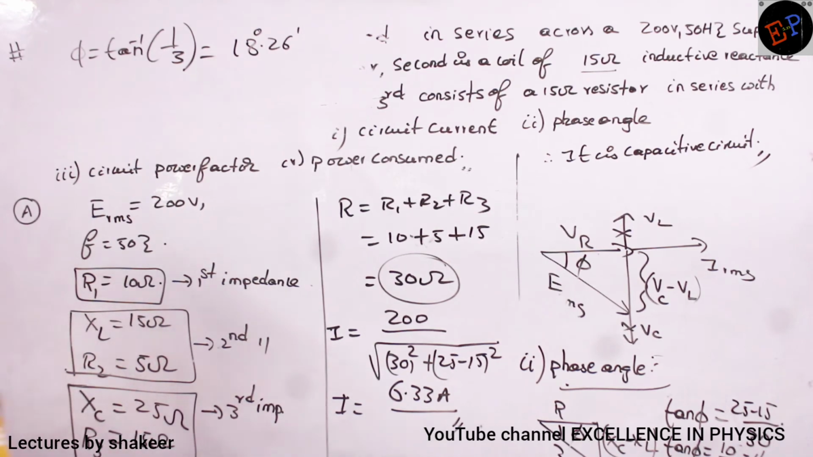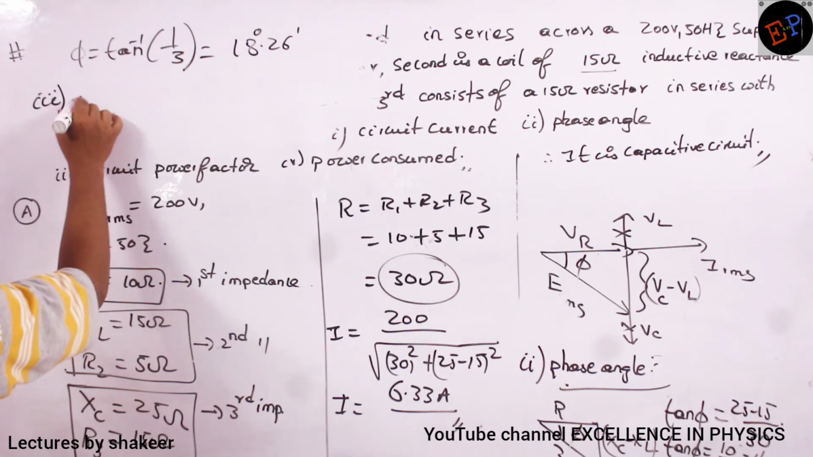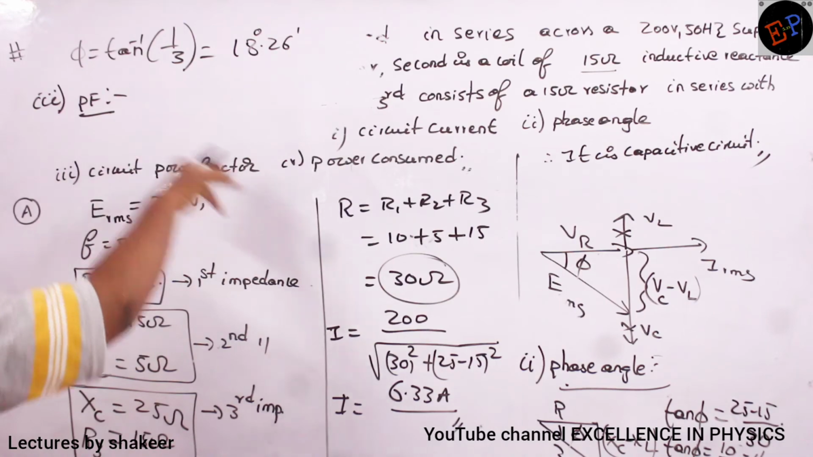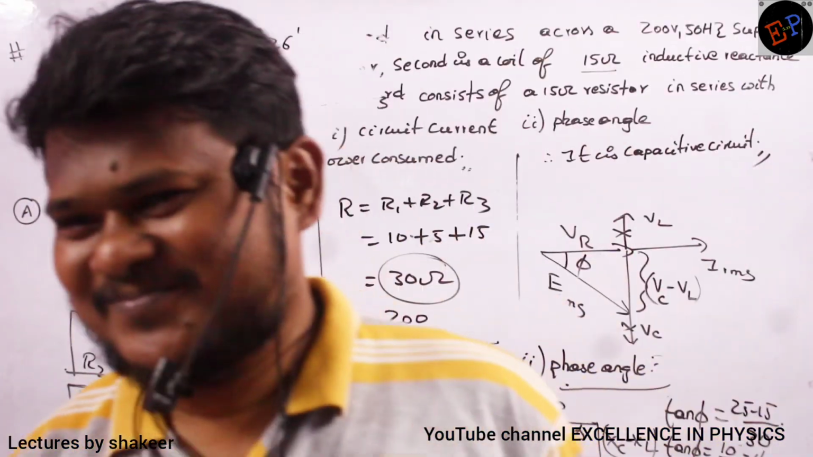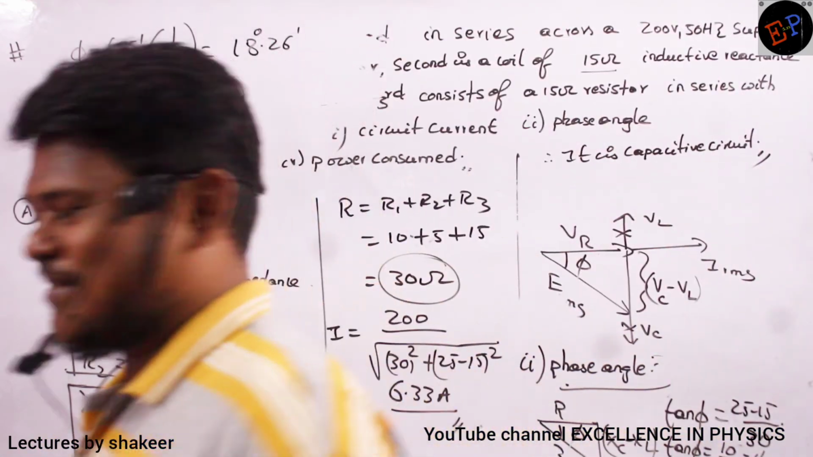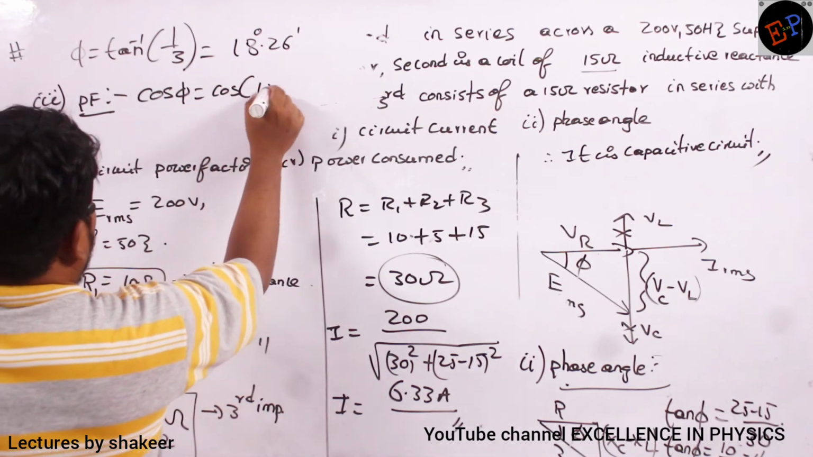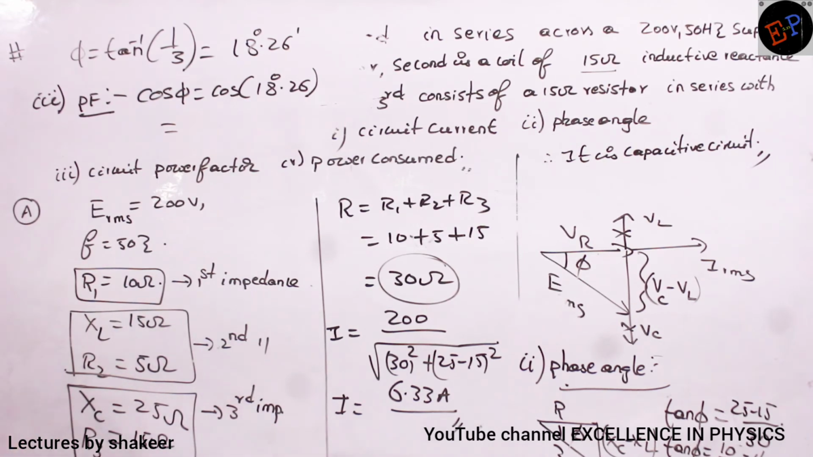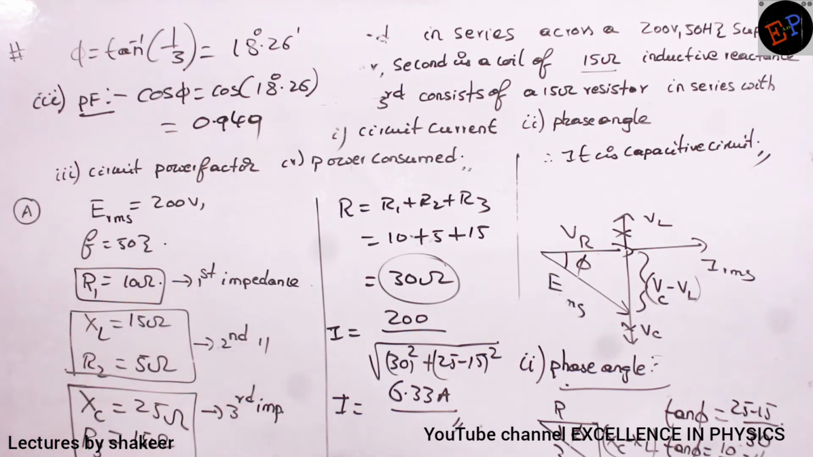Now the third one, circuit power factor. How can I calculate power factor? Power factor formula is cos phi. So cos 18.26. Okay? We have already calculated the phi value. So cos phi will be 0.949. So the power factor also we have calculated.